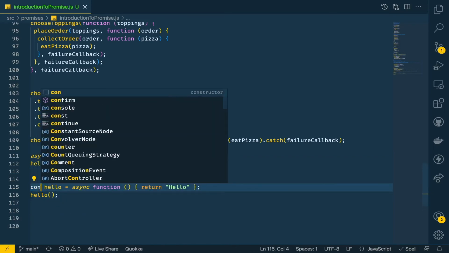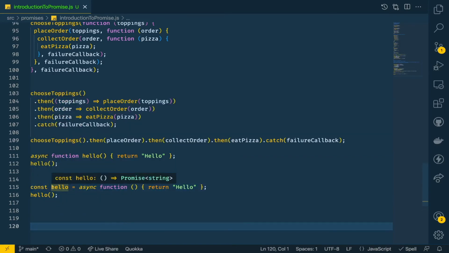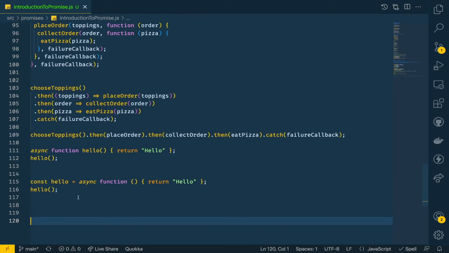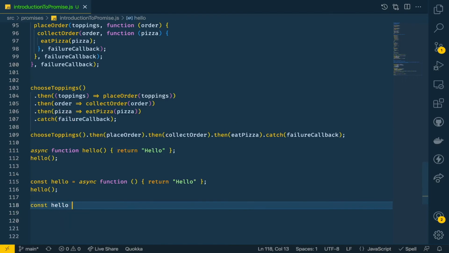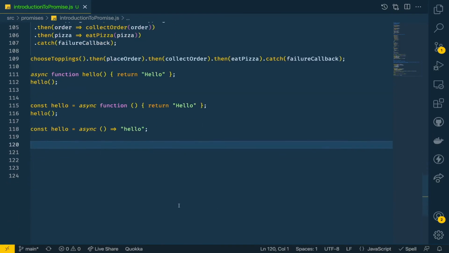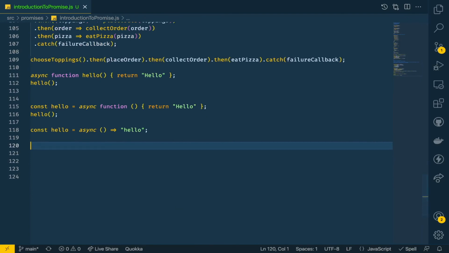Like this, we can use const here. That is also fine. So the function expression way also can be used, and also if we use ES6 syntax, we can simplify it a bit and we can use the arrow function, the arrow notation, like this. So this is another way to write, to simplify, just an ES6 syntax to actually consume the value returned when the promise is fulfilled.